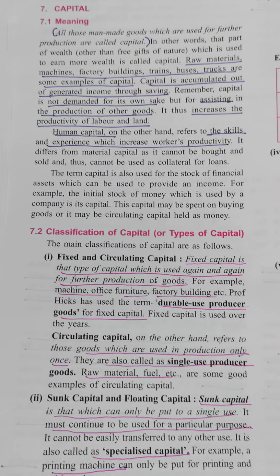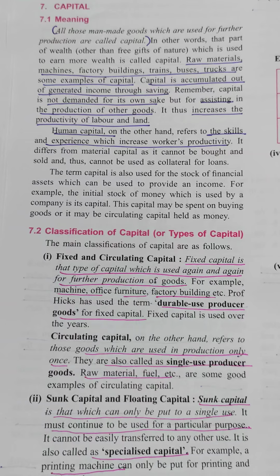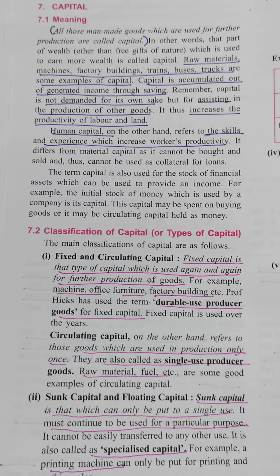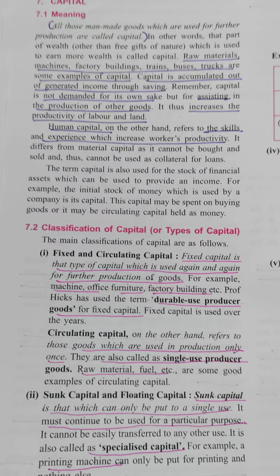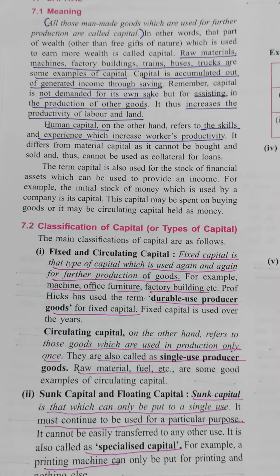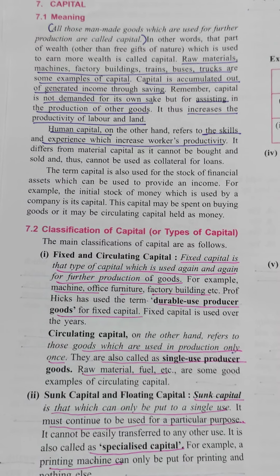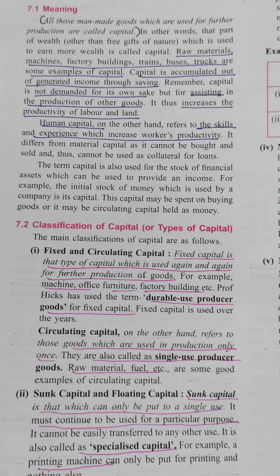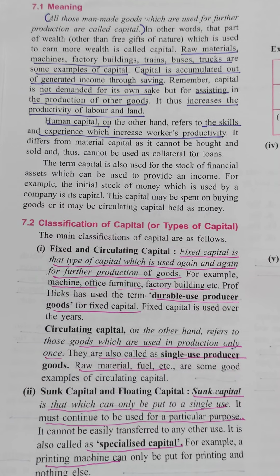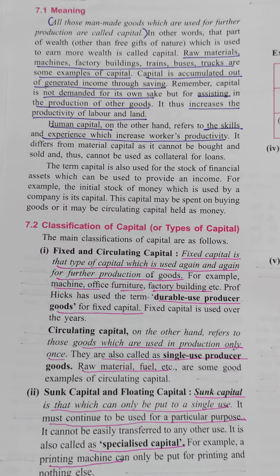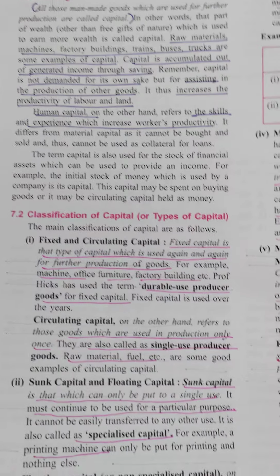It is clear. What is the meaning of capital? All those man-made goods which are used for further production are considered as capital. And the examples are factory buildings, trains, trucks, raw materials, and machines.